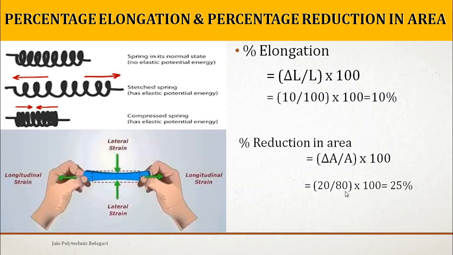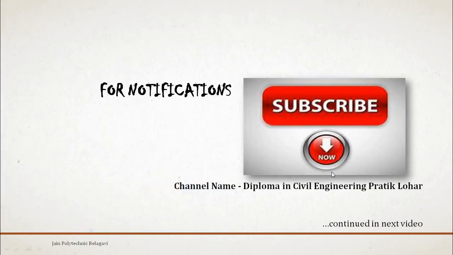So 20 divided by 80, into 100, gives 25% reduction in this object. I think everybody understood it. Practice this simple calculation and you will get to know it easily. I hope everybody understood it.